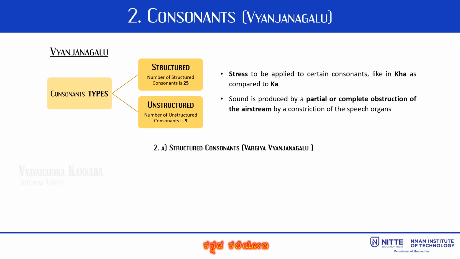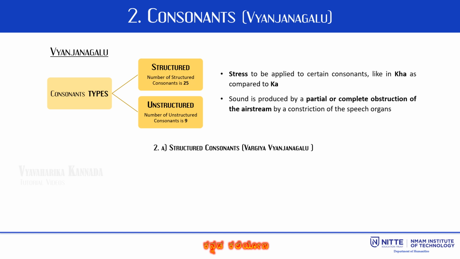While pronouncing consonants, stress is to be applied to certain consonants, like in K as compared to K. There are some voiced consonants which are made by a vibration of the vocal cords, and some are voiceless, which do not have vibration.